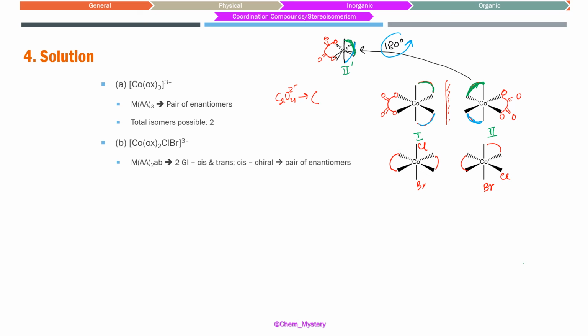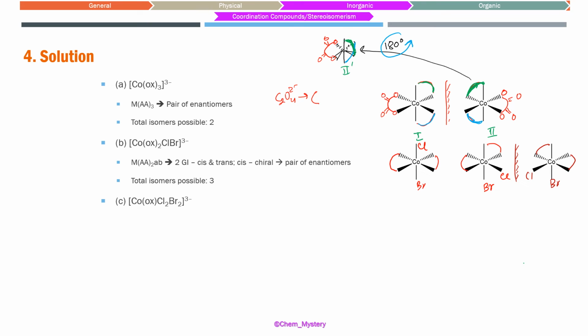Now the second molecule, what we have written, is not going to be symmetric. There is going to be optical activity associated with this. So when you draw the second compound, which is cis, this is going to be chiral. Its enantiomer is going to look like this. Here is going to be Cl, here it is going to be Br. So here we have a total of 3 isomers possible, right?